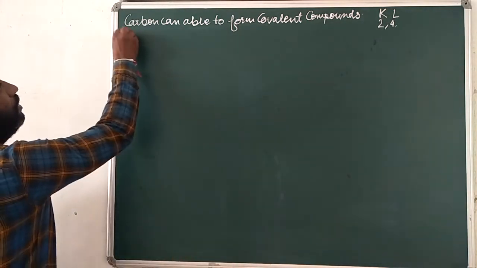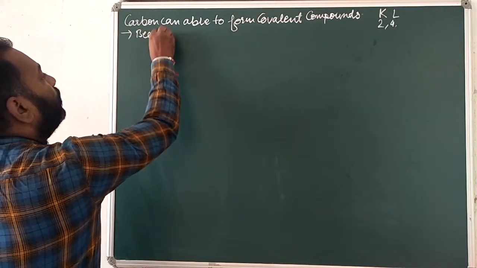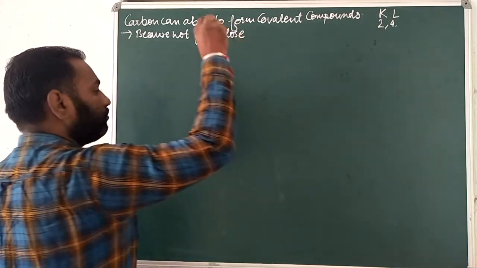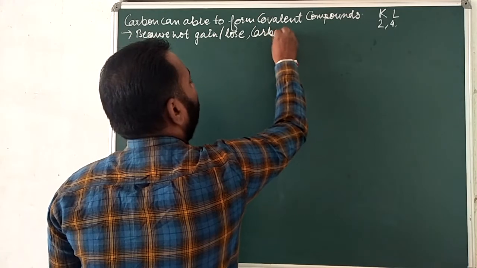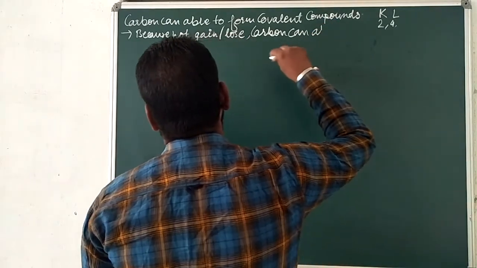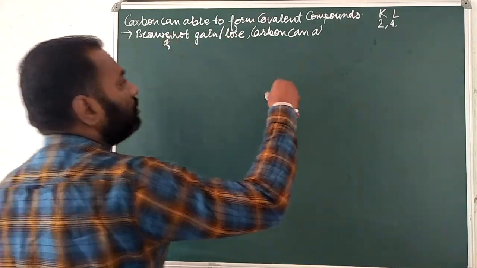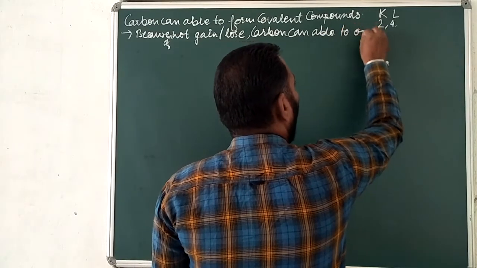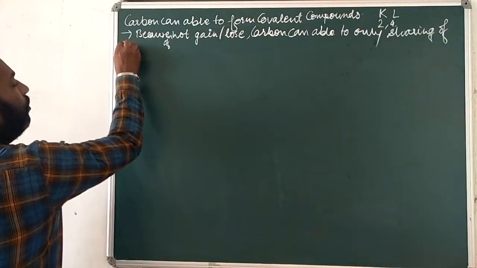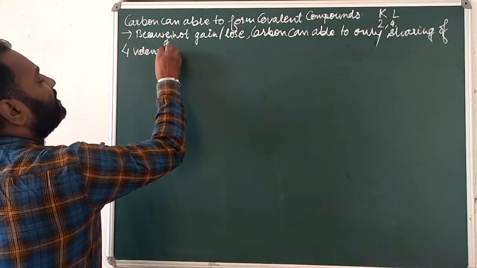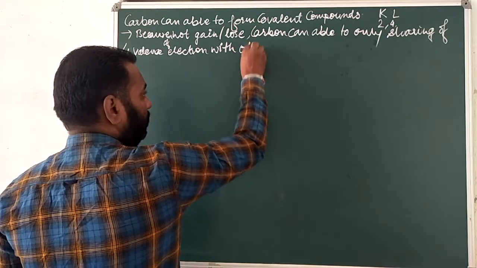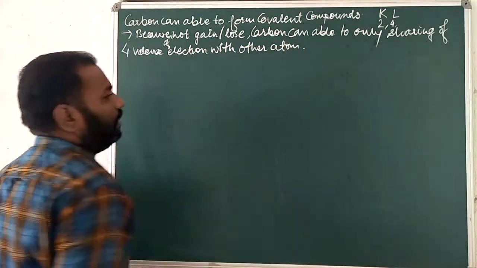So I can write here: because of not gain or loss, carbon can only share 4 valence electrons with other atoms, like carbon tetrachloride,